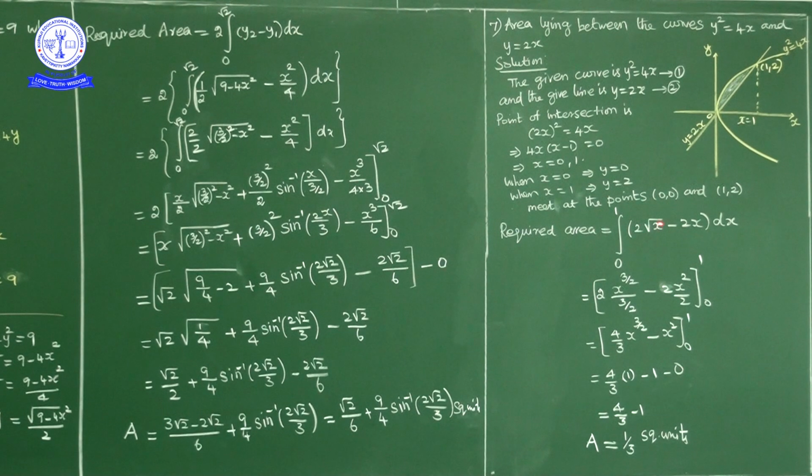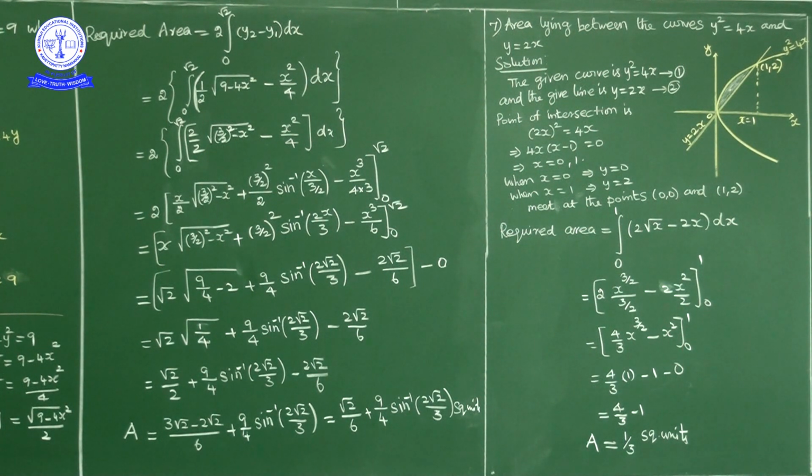2 into root x integration is x power 3 by 2 upon 3 by 2, minus 2 into x integration is x square by 2, lower limit 0, upper limit 1. So 3 by 2 in the denominator comes in the numerator as 2 by 3. So 2 into 2 by 3, 4 by 3 into x power 3 by 2, minus 2 cancels, x square, lower limit 0, upper limit 1.